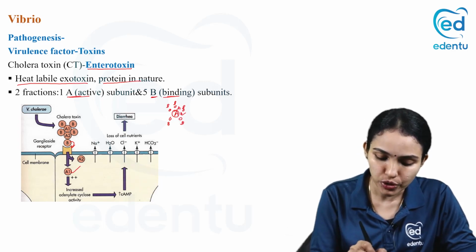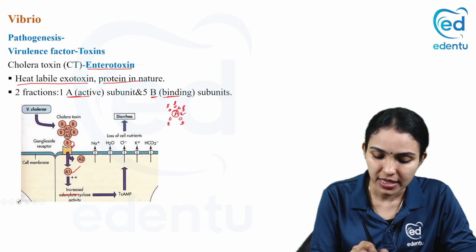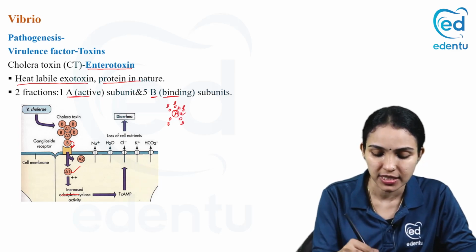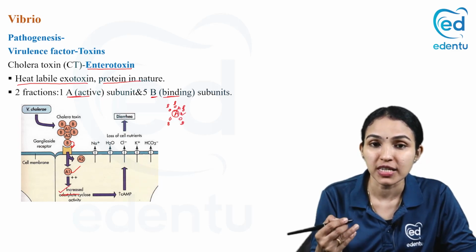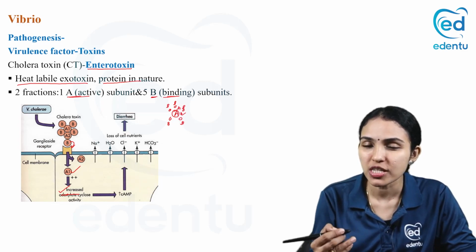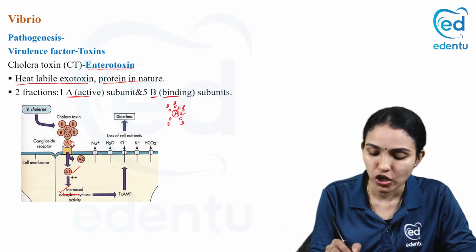And what does A1 do? You can see the action of A1 is it will increase adenylate cyclase activity. It increases the action of the enzyme adenylate cyclase. And what does it do? It will increase the cAMP concentration.